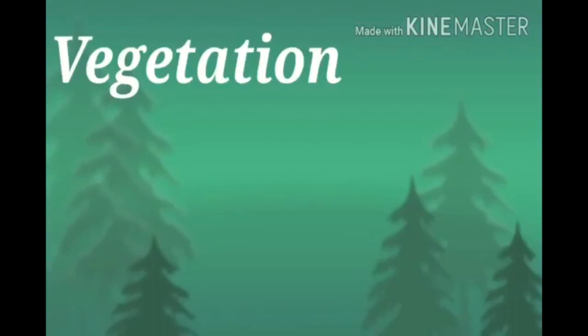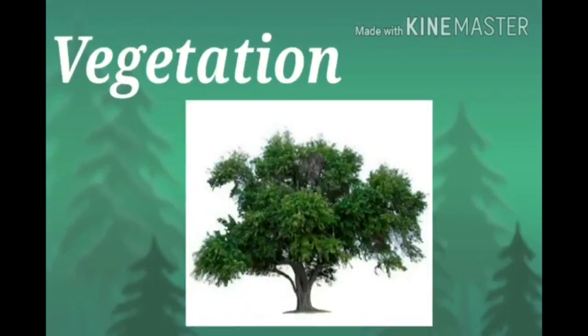Children, next we learn vegetation. The hot and wet climate of the Democratic Republic of the Congo promotes plant growth. So, the land is covered with dense forest called tropical rainforest. What is the other name of dense forest?